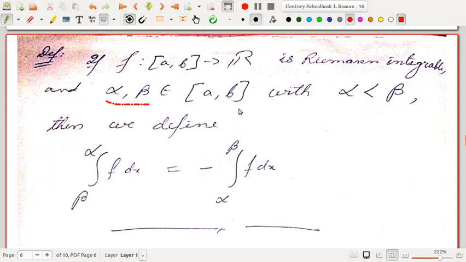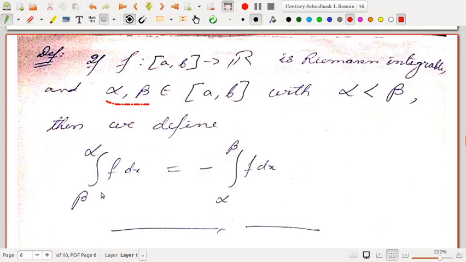Say the integration from 1 to 2 of x dx is the same as minus the integration from 2 to 1 of x dx, right? So that is the definition, the convention that is used. So let f from [a, b] to R be Riemann integrable and alpha, beta belong to [a, b] with alpha less than beta.